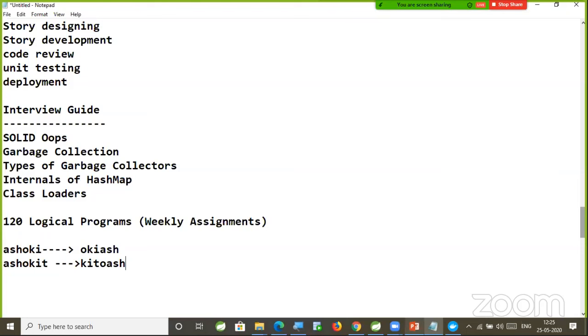This is the program which was asked of me last year when I attended an interview in one company. In the first round of the interview, that person came and gave me pen and paper. Hey Ashok, just write the logic. I asked him, what is the requirement? He told me, I will give you one string, just swap the halves of the string. Then I asked him, what if I cannot divide the string into 2 equal parts? If I can divide the string into 2 equal parts based on the length, then it is very easy, right? The first half goes to the second and the second half comes to the first. But if I give you a string which I cannot divide into equal parts, then what do I have to do? Then he told me to keep the middle character in the same place, then replace the second half with the first half and the first half with the second half.